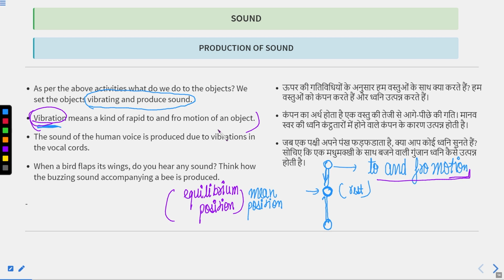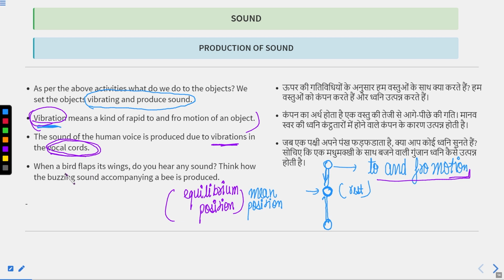And how am I producing sound? I have vocal cords inside my neck, and the vocal cords are vibrating and producing the sound. That's how humans produce sound. So the sound of the human voice is produced due to vibration in the vocal cords.